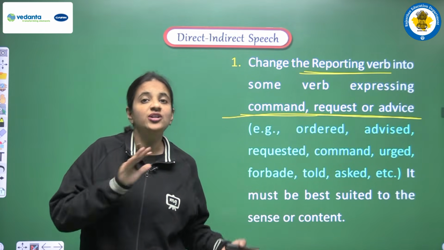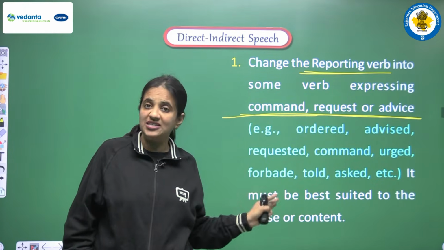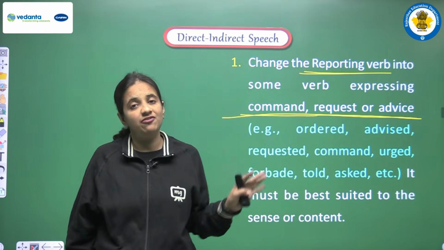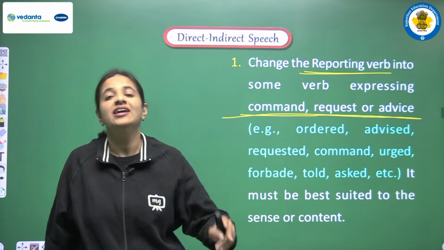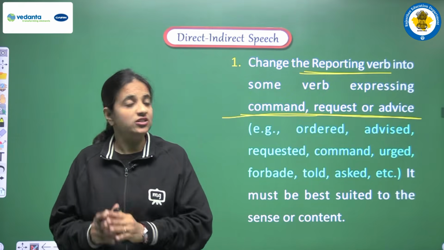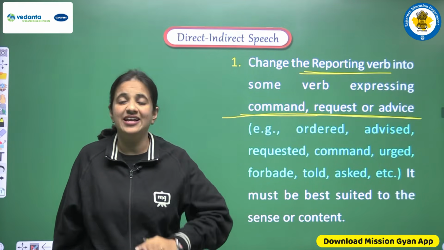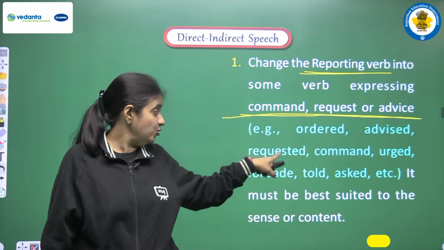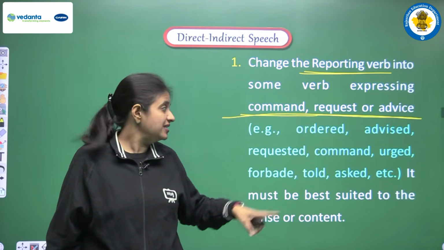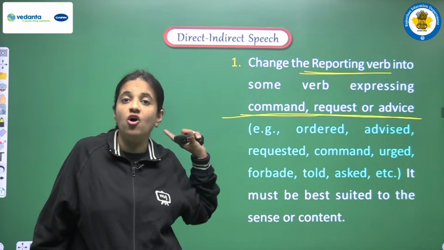And then according to the mood we have to pick one word from all these options that we are having here. So if you are having this kind of feeling that in the direct speech you are having some kind of advice, then you can choose advised, right? If you are having this kind of feeling that there is some kind of request, then you go for requested. If there is some kind of order, then you can opt for this word, that is ordered, right?